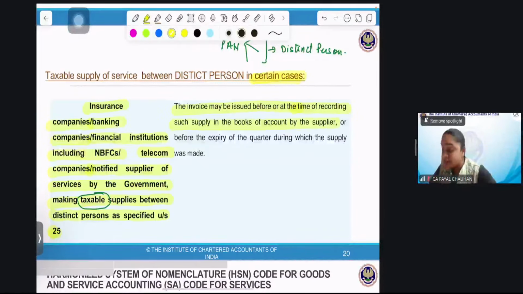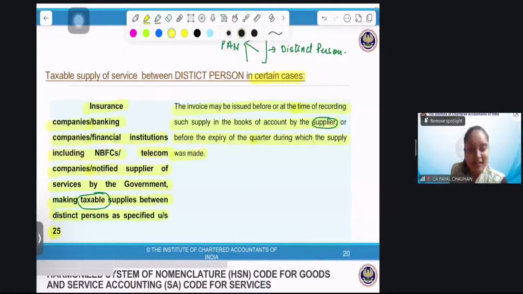account of the supplier. See, we are talking about whom? In the books of account of the supplier. The supplier will surely make an entry in the books of account, or before the expiry of the quarter during which the supply was made. That supply will be made in some quarter, right? In that case, before the end of the quarter.